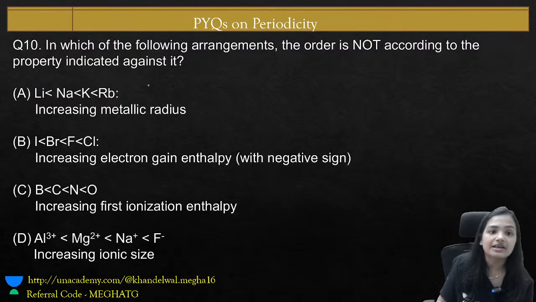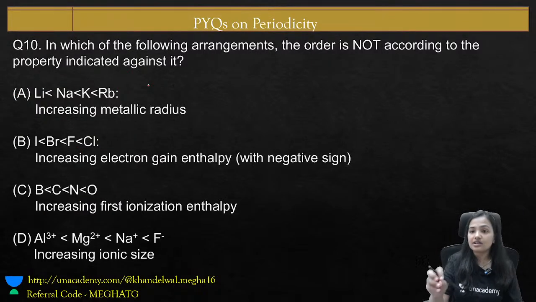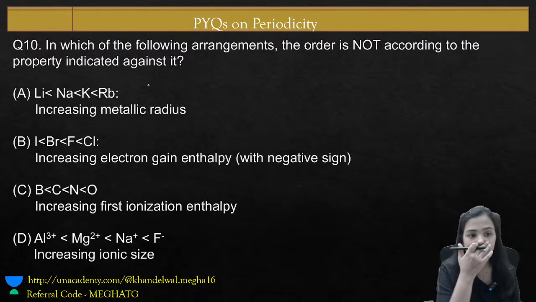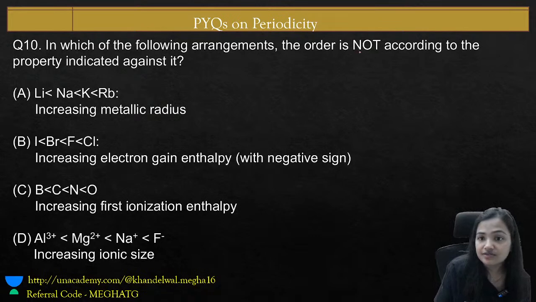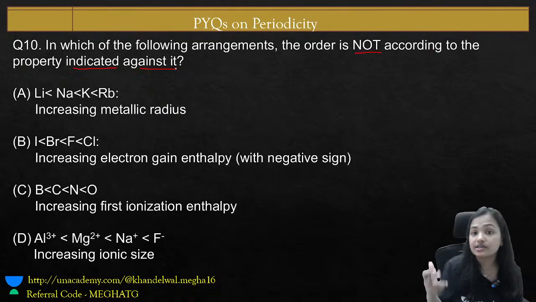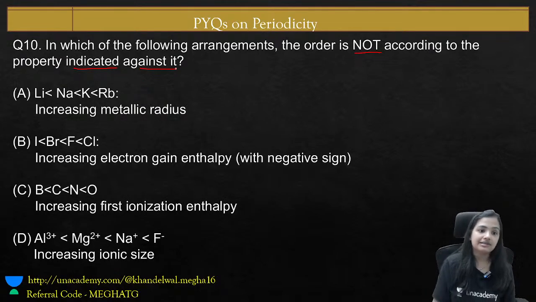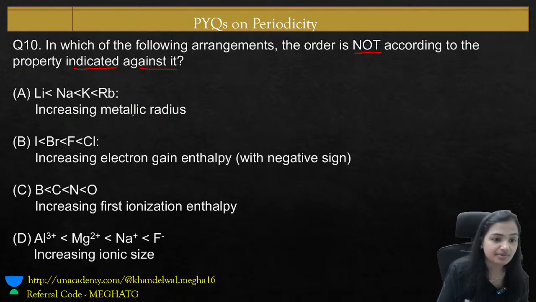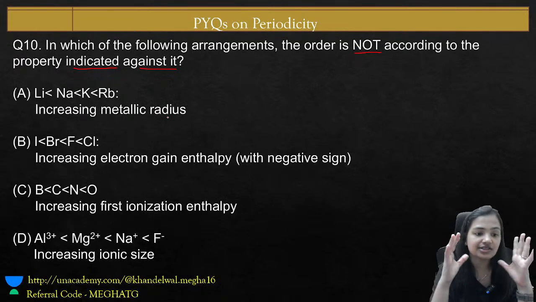Another question: in which of the following arrangements is the order not according to the property indicated against it? Means the order which is not according to the property indicated against it. Which order is wrong? Related to the property which is being mentioned. Take your time and try to figure it out.